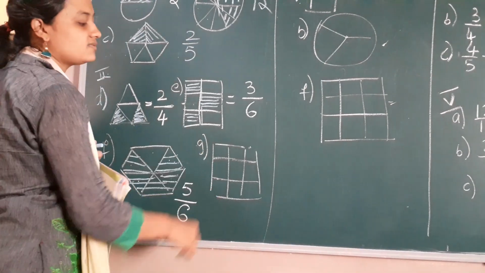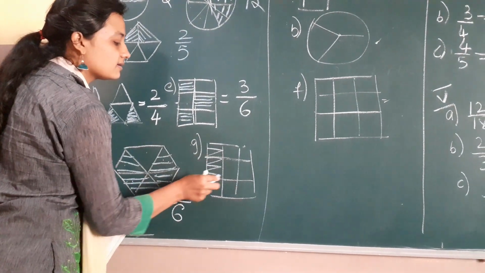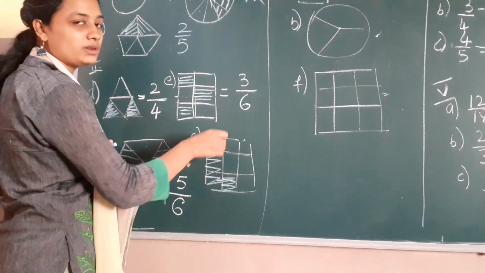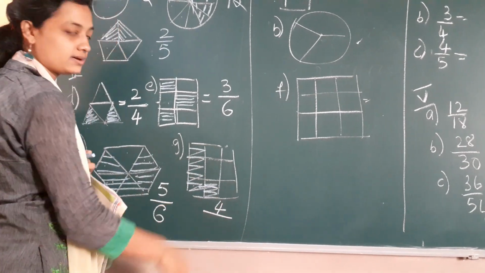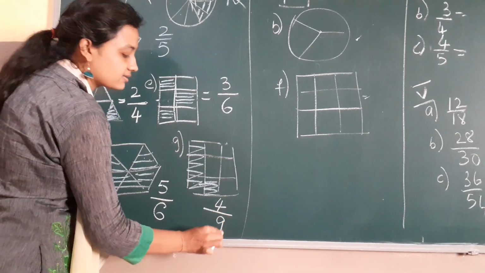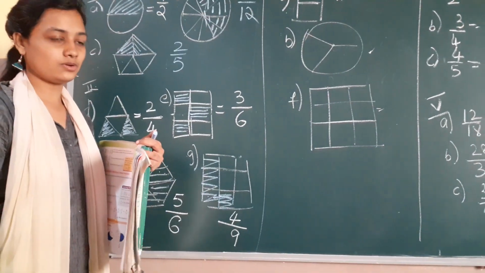Now go for G1. In G1 they have shaded these parts. So first let me count how many parts are shaded. 1, 2, 3, 4. So 4 parts are shaded. How many parts do I have totally here? It is 9 parts. The other sums you should write the numbers, okay children?